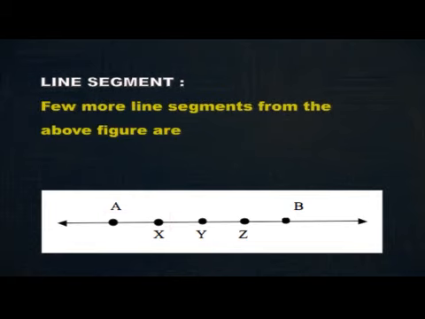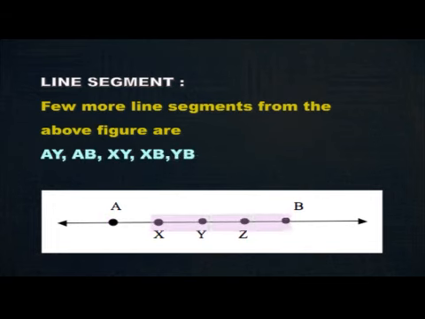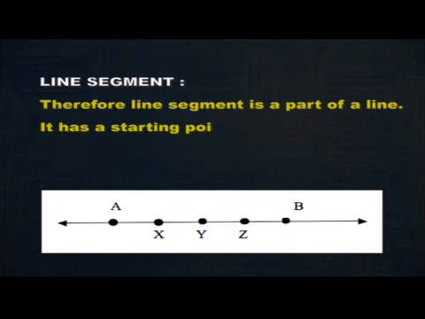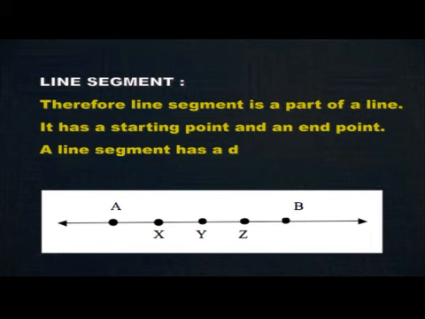A few more line segments from the above figure are AY, AB, XY, XB, YB and XZ. Therefore, a line segment is a part of a line. It has a starting point and an end point. A line segment has a definite length.